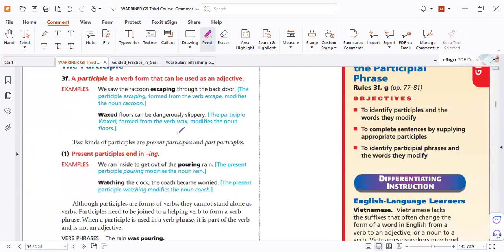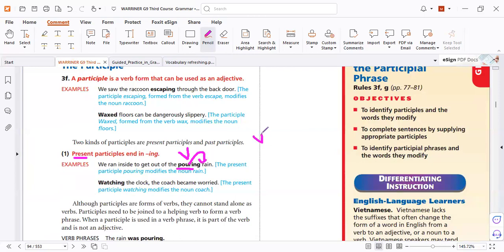So we have a present participle if it's a verb plus ing. Let's see. Why do we call it present? Because it's verb plus ing. Okay. What is the function of this participle? As an adjective to the noun.